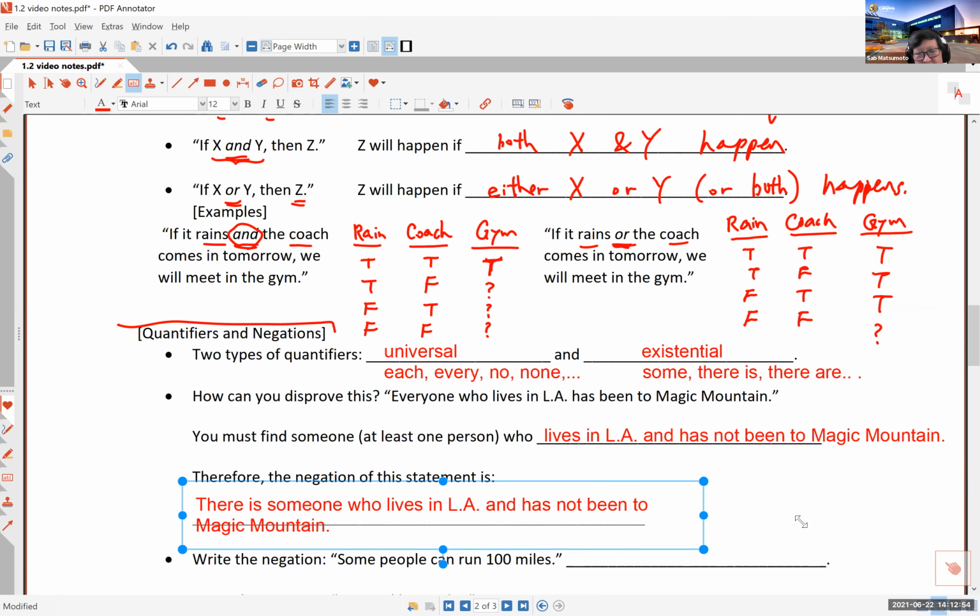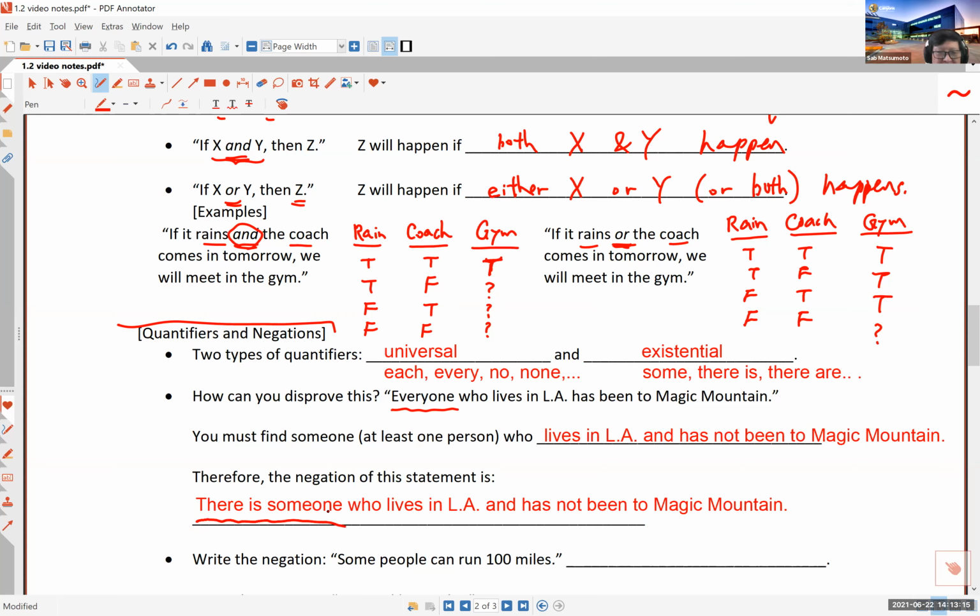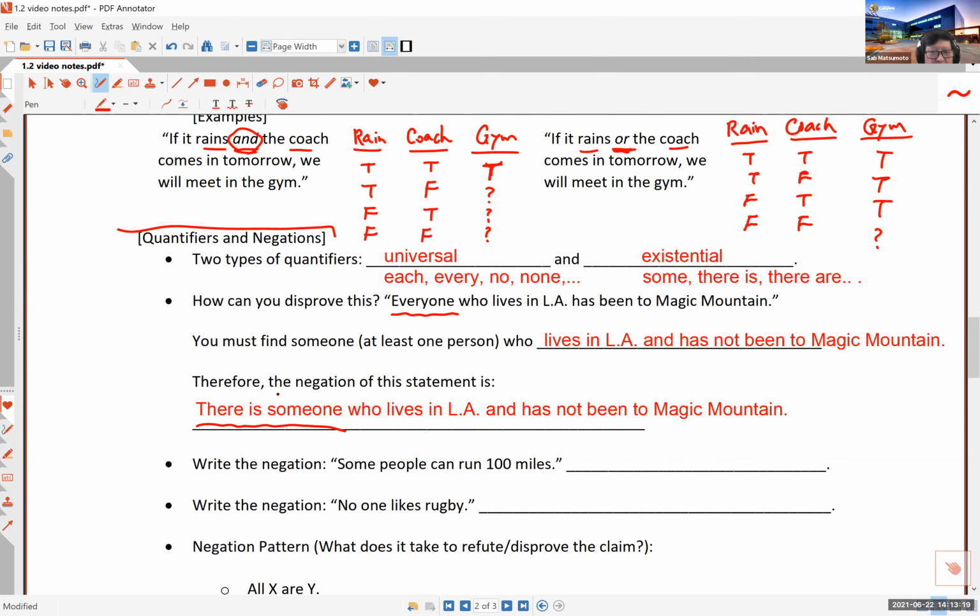See that? Notice this uses the "there is someone." That is an existential quantifier. So when you negate a statement with a universal quantifier, like everyone who, the negation is going to be an existential statement.